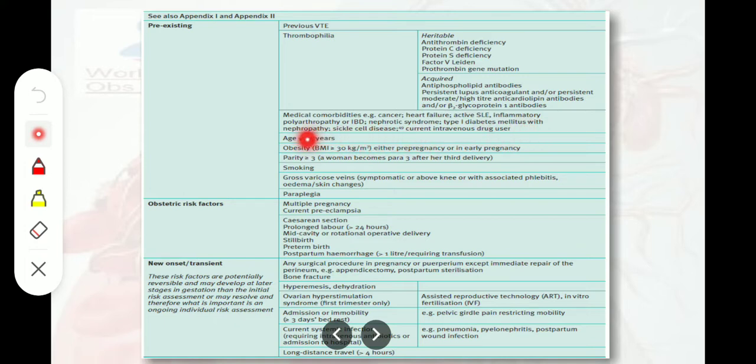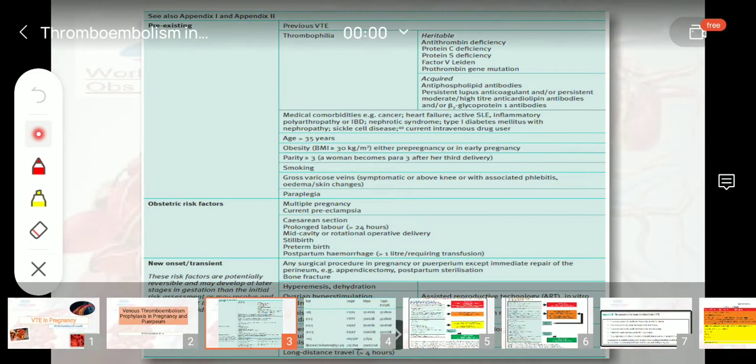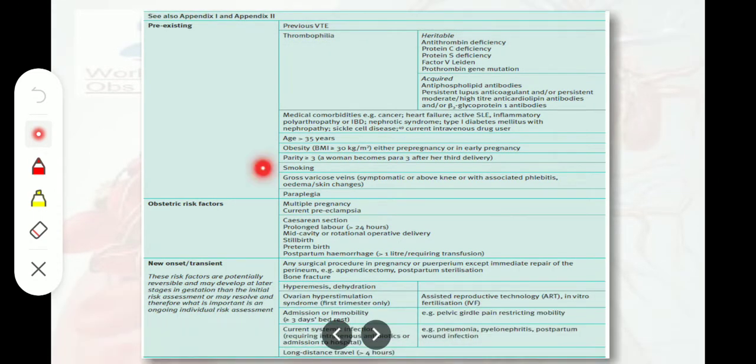Okay, we may have certain medical comorbidities like cancer, heart failure, active SLE, inflammatory polyarthropathy or IBD, nephrotic syndrome, type 1 diabetes mellitus with nephropathy, sickle cell disease, current intravenous drug users, age more than 35, obesity with a BMI more than 30 kg per meter square, either pre-pregnancy or in early pregnancy. Parity more than 3. Women become para 3 after her third delivery. Smoking, gross varicose veins, symptomatic or above knee, or with associated phlebitis, edema or skin changes, paraplegia.